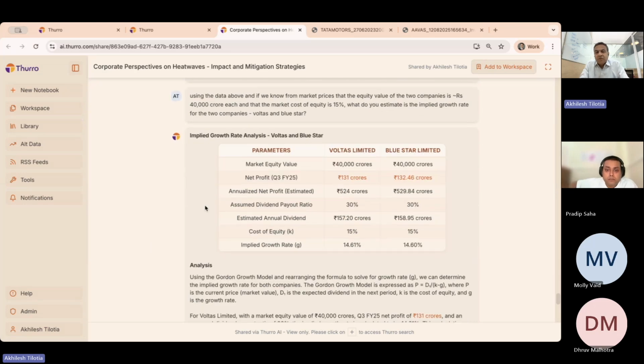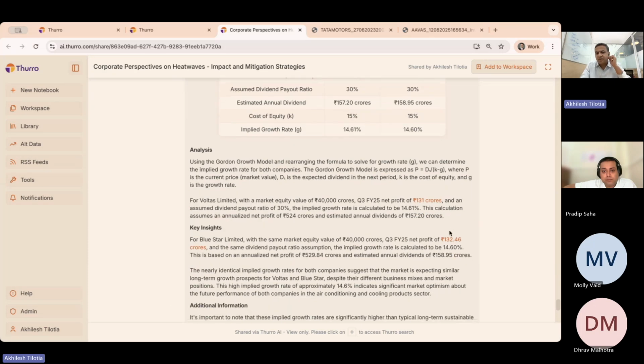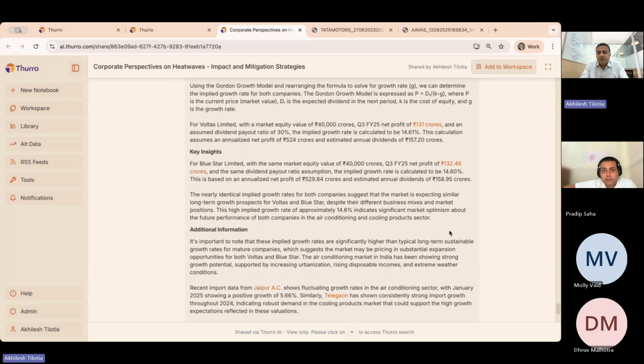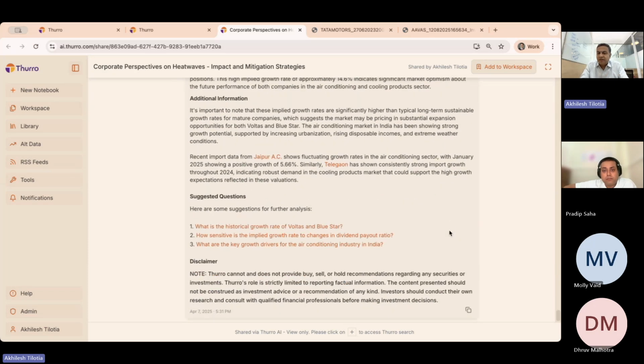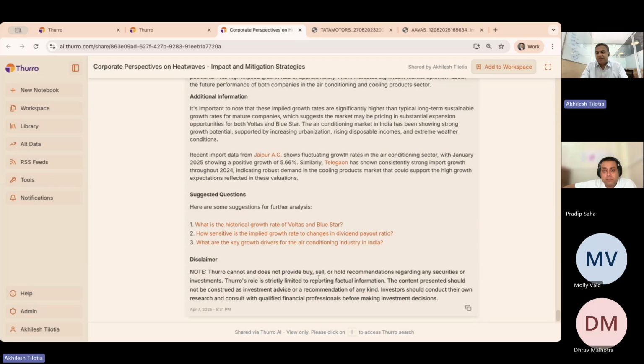Now, if you look at what the implied growth rates are, they are almost close to the cost of equity. So these companies will have to in perpetuity grow at 15% to justify this market cap as it currently exists. Is that a right assumption? Is that a wrong assumption? Is that aggressive? Is that not aggressive? That is left again for the investors to think about. Again, we continue to add some of these disclaimers.